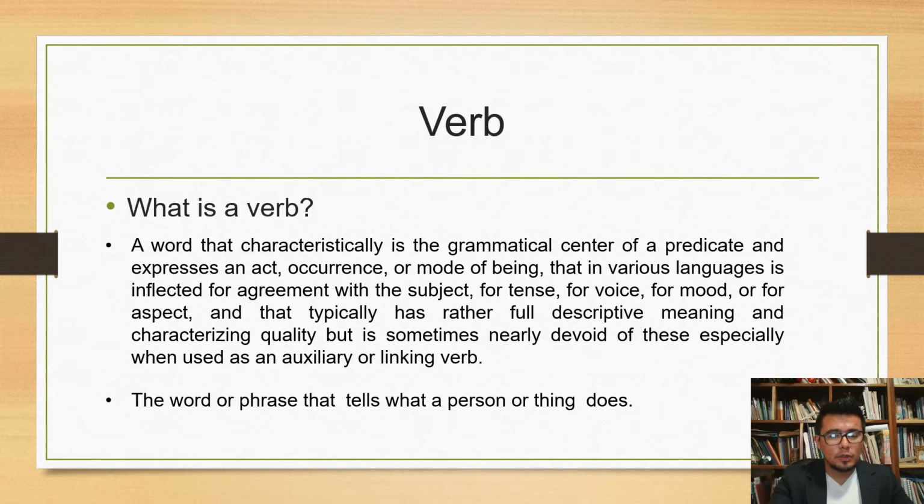For example, the first definition is: a word that characteristically is the grammatical center of a predicate and expresses an act, occurrence, or mode of being, that in various languages is inflected for agreement with the subject, for tense, for voice, for mood, or for aspect, and that typically has rather full descriptive meaning and characterizing quality, but is sometimes nearly devoid of this, especially when used as an auxiliary or linking verb. Yes, that is the definition of a dictionary.